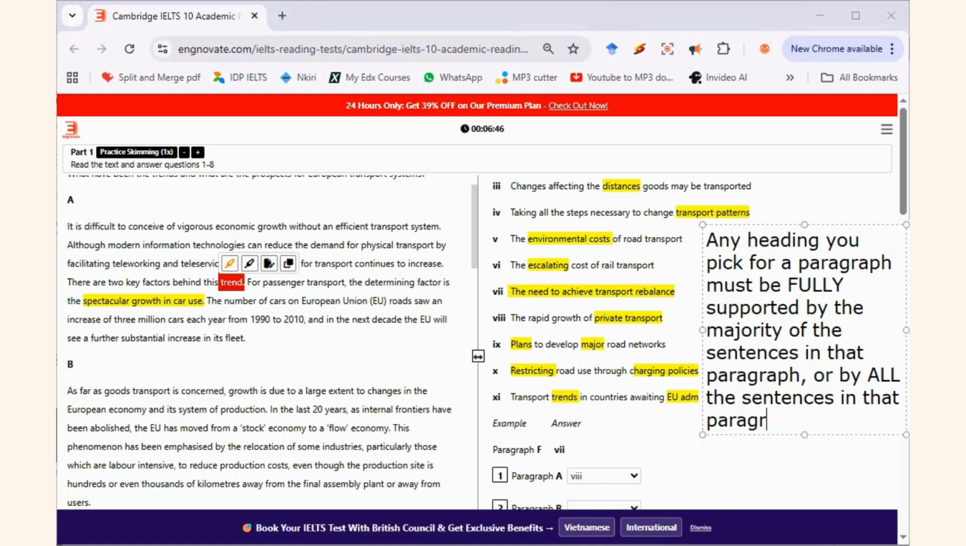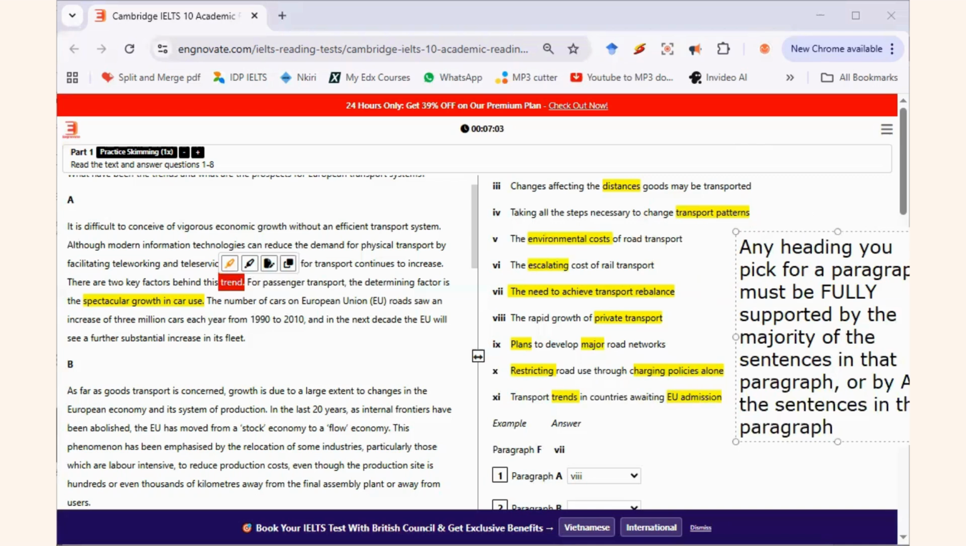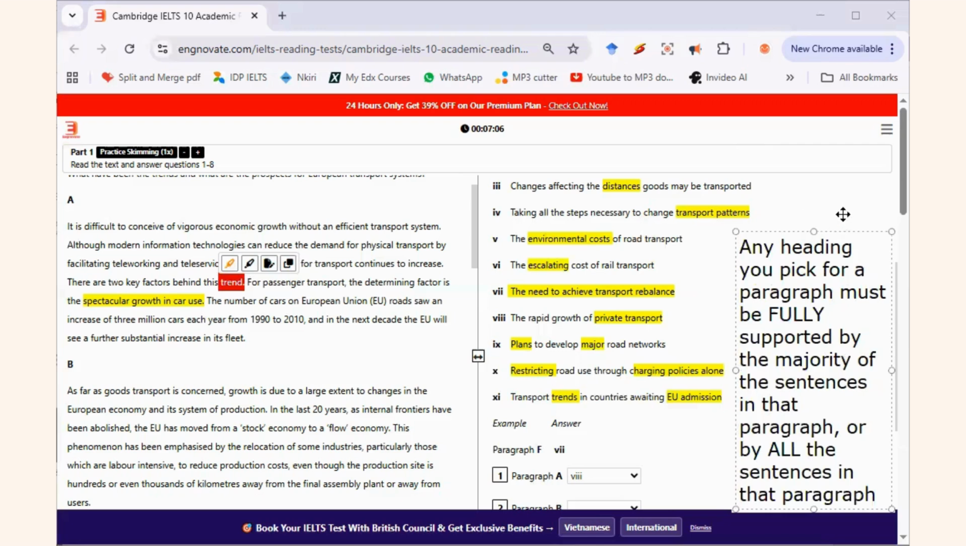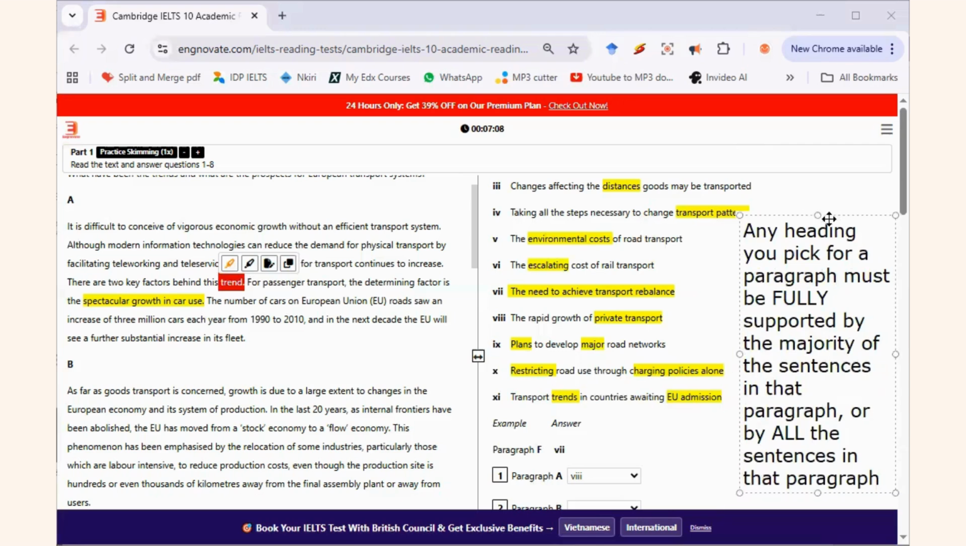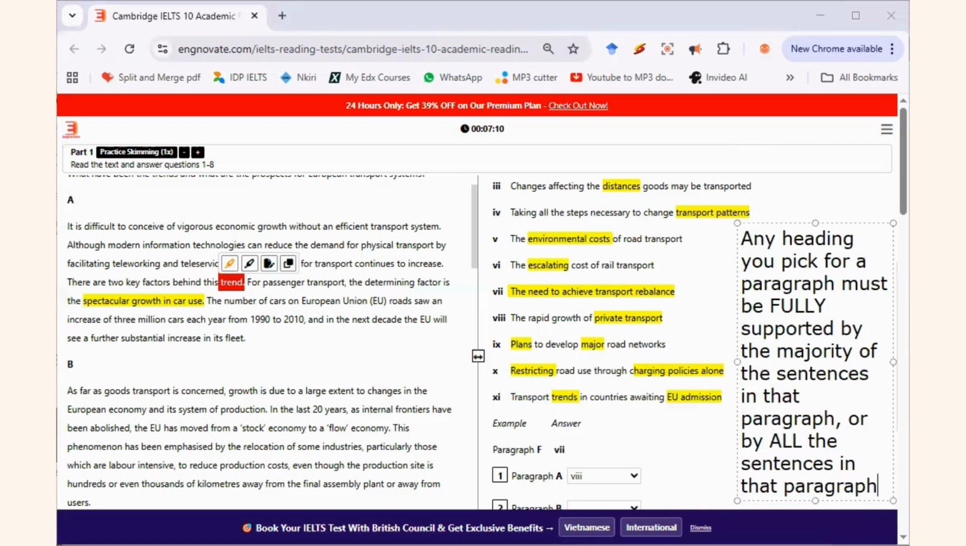Okay? Must be fully what? Fully supported. Fully supported means that what? All the keywords in that heading are supported. All the keywords in that heading. Not just one keyword. Not just 2 keywords. Not just 3 keywords. All the keywords in the heading must be supported for you to pick a particular heading for a paragraph. I hope you get my point. So keep that in mind anytime you are dealing with paragraph matching, matching headings.